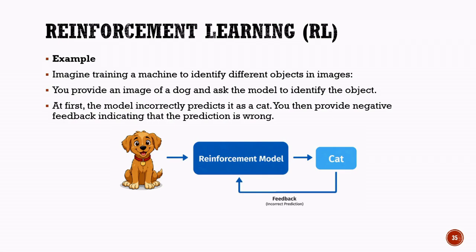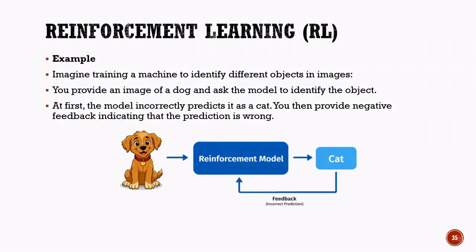This feedback acts like a penalty and informs the model that its decision was incorrect. The model then uses this feedback to adjust its learning process. It analyzes its mistake and modifies its internal decision-making strategy so that it is less likely to make the same error again. This process is an important part of reinforcement learning. The model is not simply told all the correct answers in advance. Instead, it learns through trial and error by making decisions and receiving feedback on those decisions. Each incorrect prediction helps the model understand what actions should be avoided in the future.